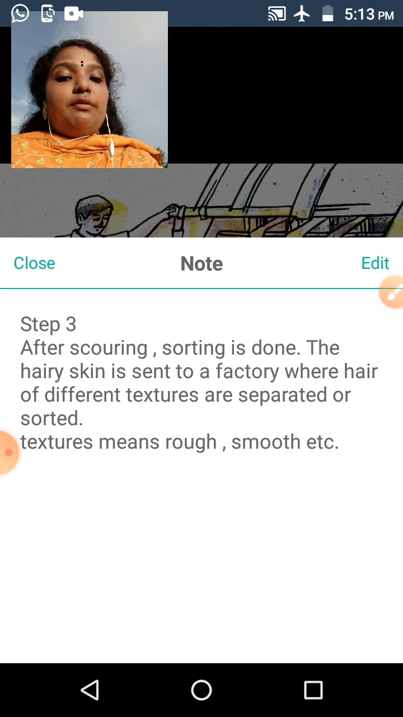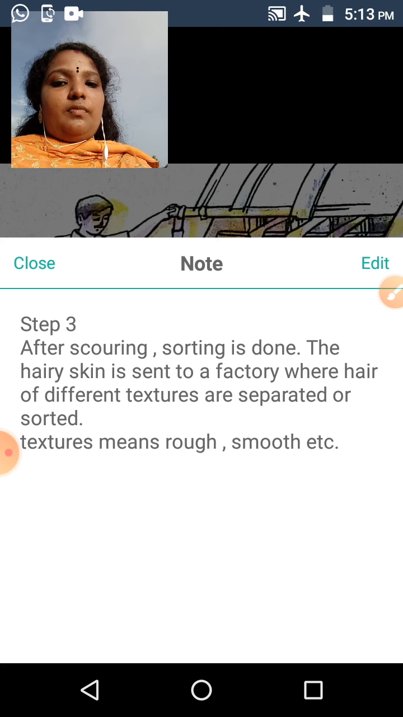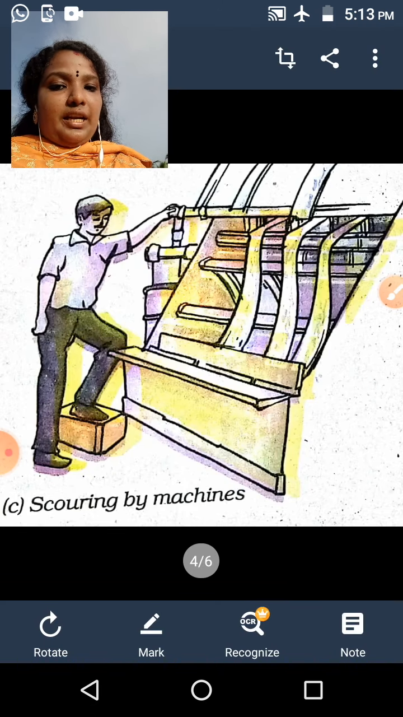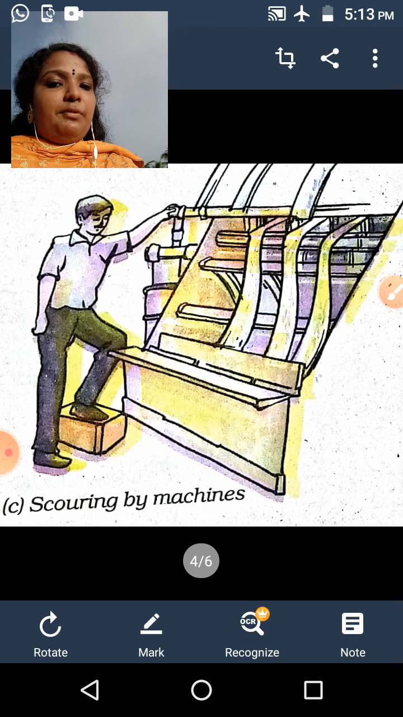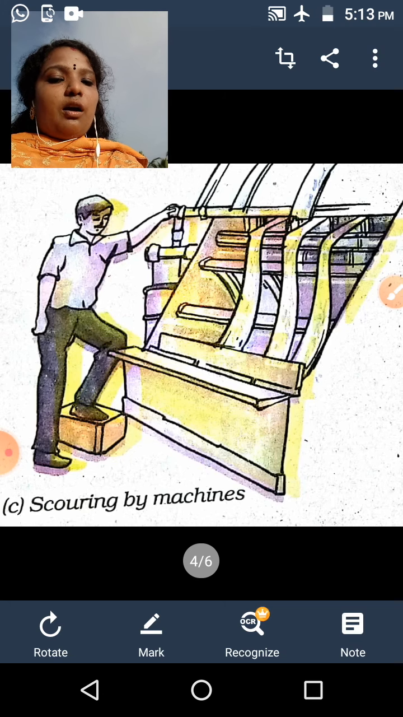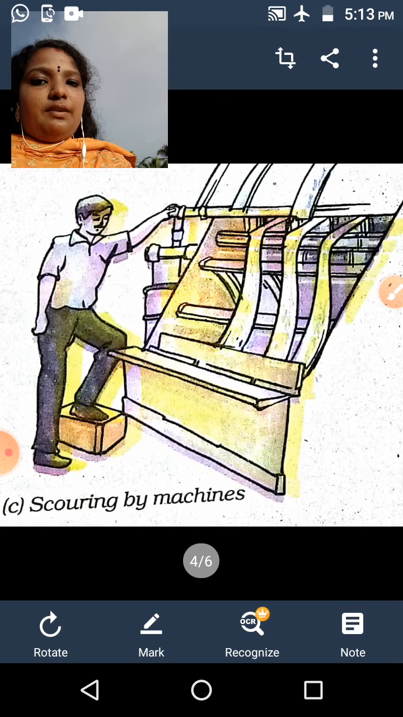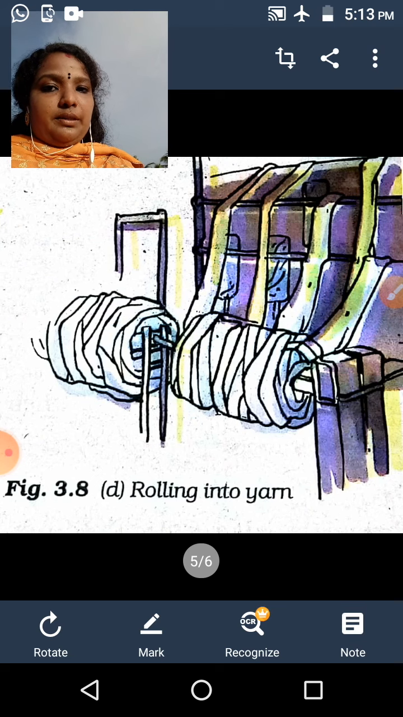From the factory, the hair is selected by different textures and separated or sorted. All of you look at that. The step 3 picture shows scoring by machines. Then we move on to the fourth step. All of you look at that.